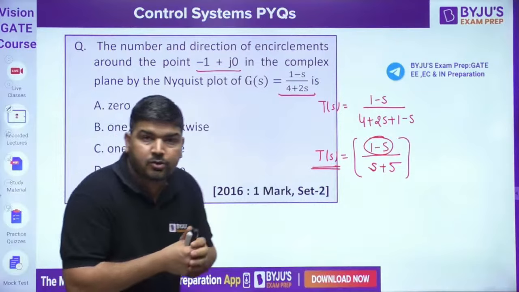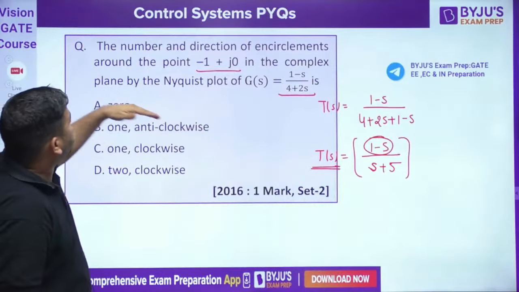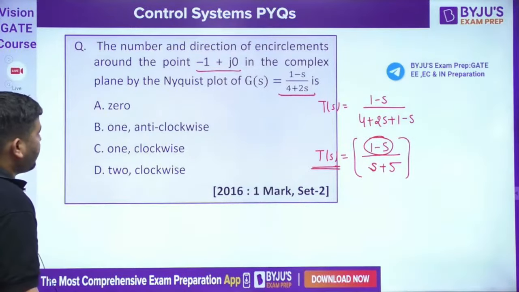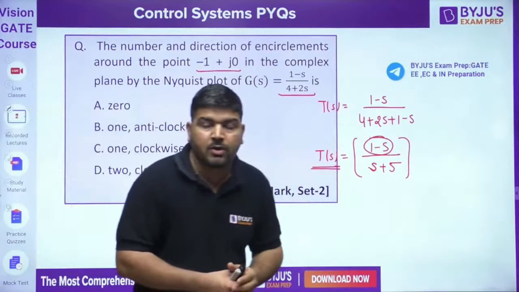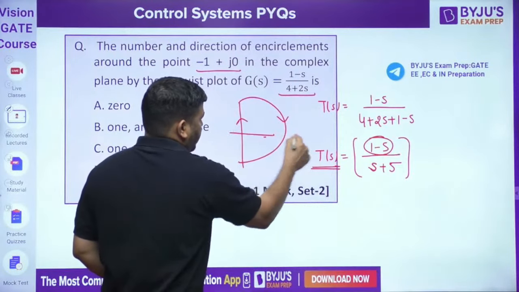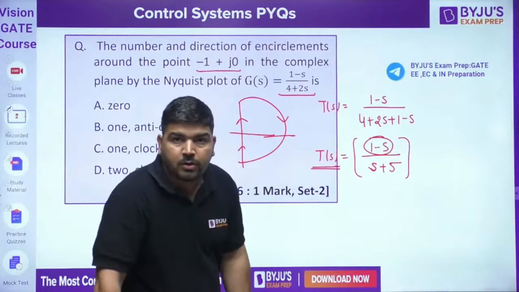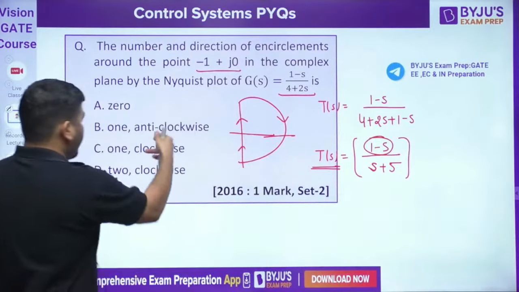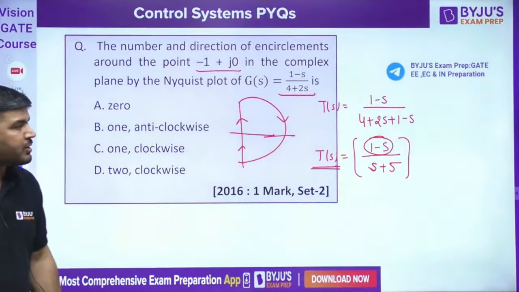Now in which direction should it be? The encirclement should be in the same direction in which the contour is given, but the contour is not given. So we cannot say anti-clockwise or clockwise, because the contour should be provided to you. By default you can take the contour like this, or you can take the contour in the opposite way also. It all depends on which direction you are taking by default.